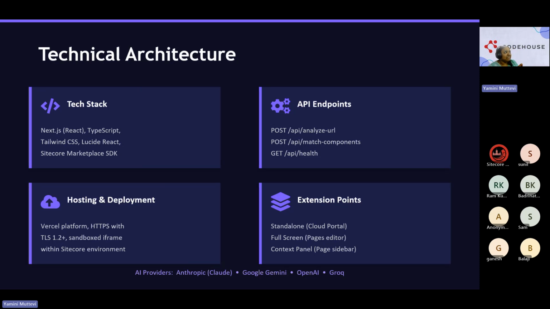Like the pages editor, we also have the page builder, which we can have in full screen. Full screen also shows us the content. Context panel is our page builder inside the page. Like when we have the pages on the left side and the content in the preview area on the right, then the page builder is in the middle, right?